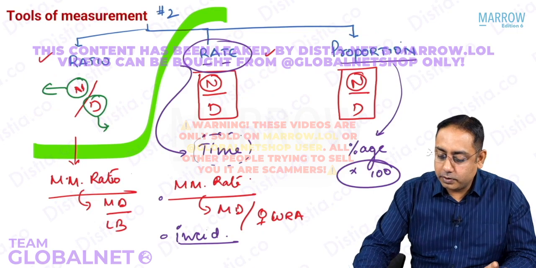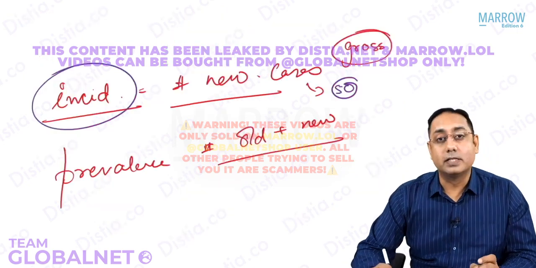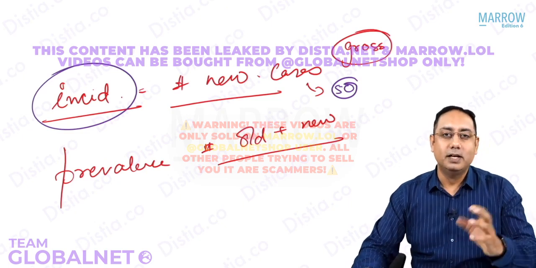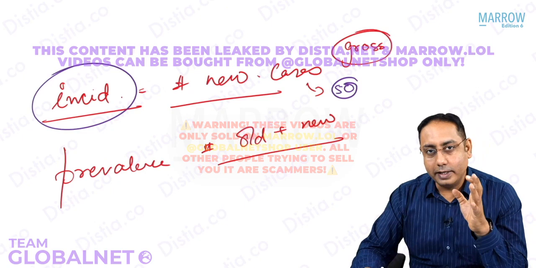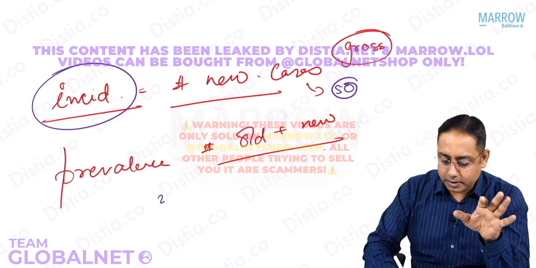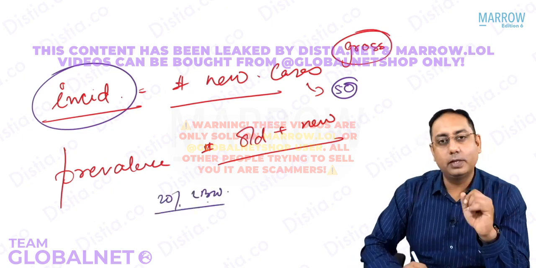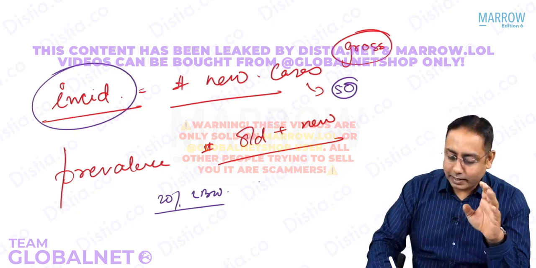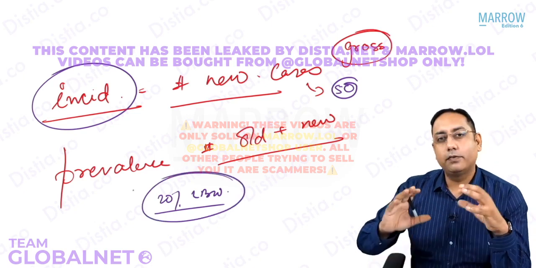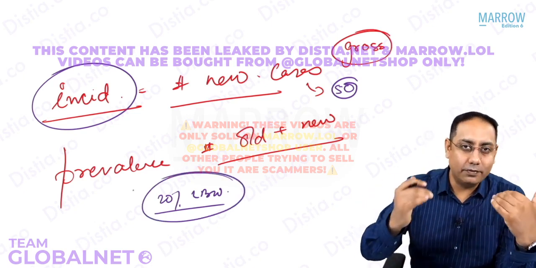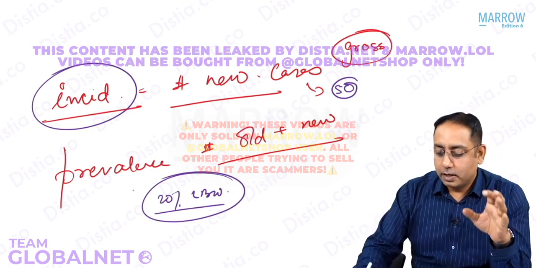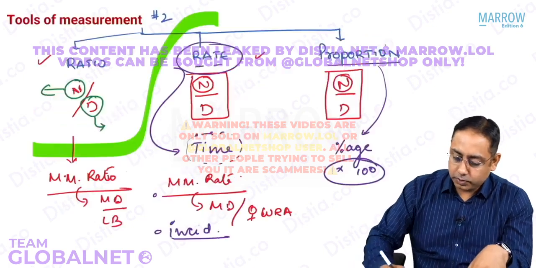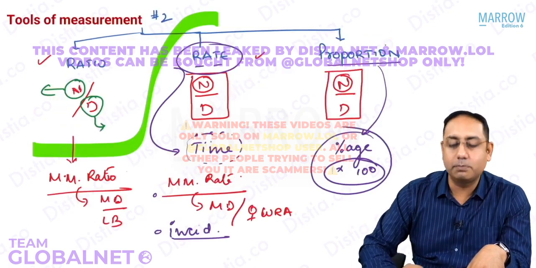Next, I asked, what do you mean by prevalence? Prevalence is the total new cases and old cases. Let us say that the prevalence of low birth weight in India is roughly around 20%. So what is prevalence? Is it a rate, a ratio, or a proportion? I know there are different schools of thought and different books will say it differently, but generally speaking, from a gross overall view, please note that prevalence is always expressed in percentage.